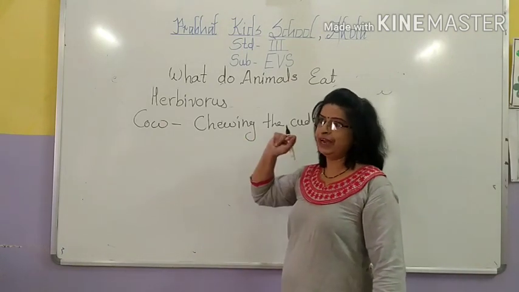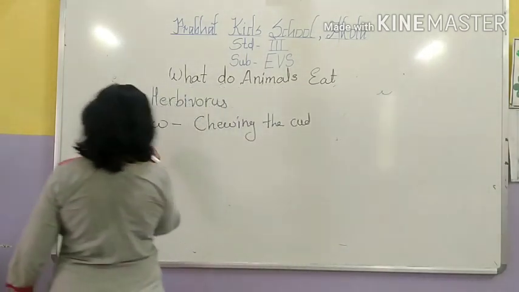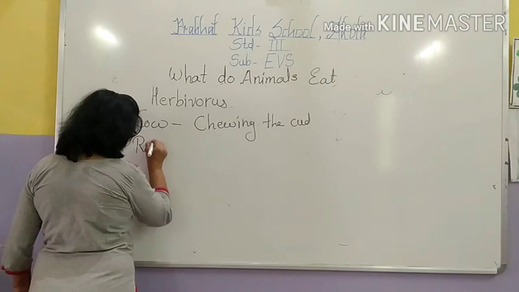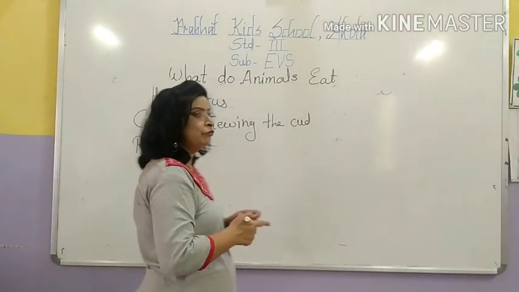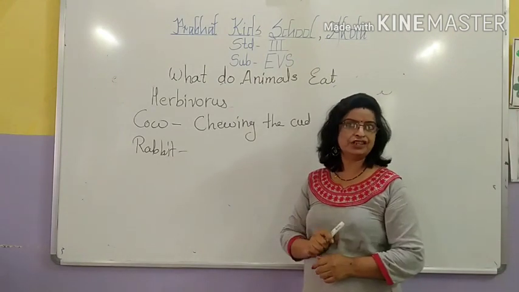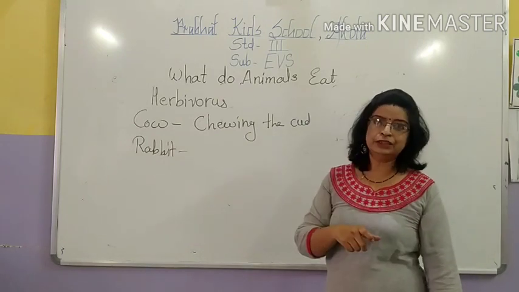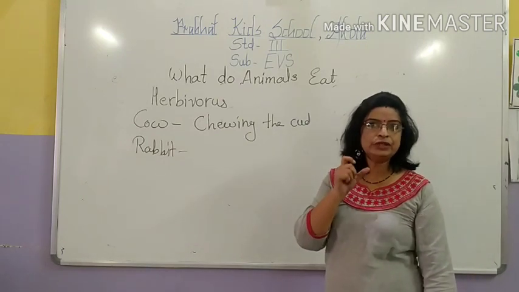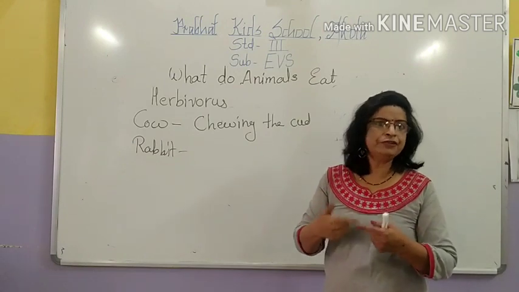Now another, if you observe the rabbit, then squirrel, their front teeth are sharp. For what purpose are their front teeth sharp? Whenever they eat food, they chew or cut that food very repeatedly, very finely.